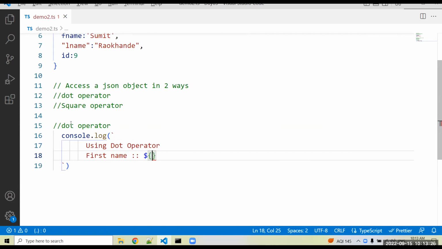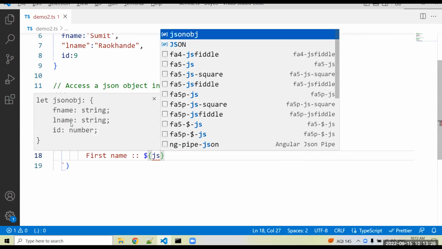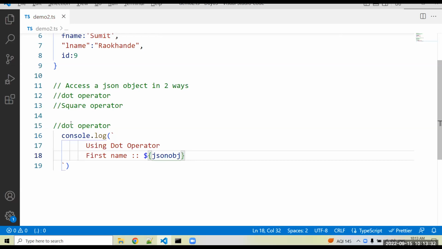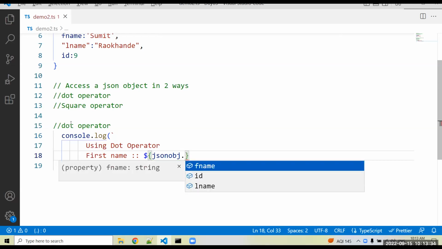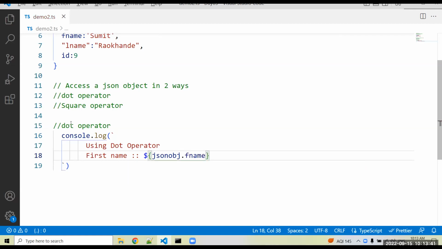First, you have to mention the JSON object name. What is the JSON object? jsonObj, that I created before. Use the dot operator, means use dot, and access your key: fname, ID, lname. I want to use fname because I display the fname data. Which data I have to use? We use the key name. Then last name.